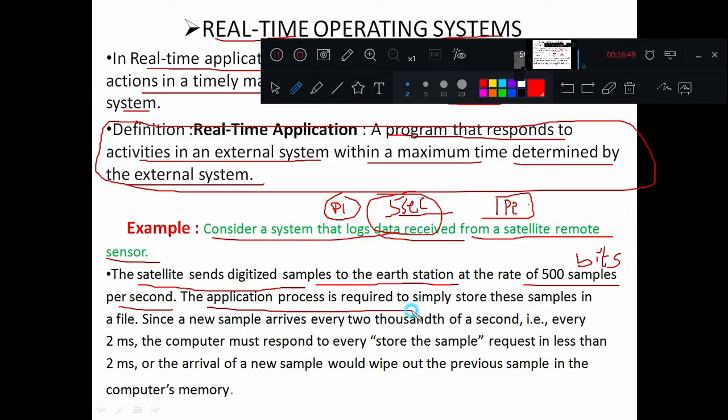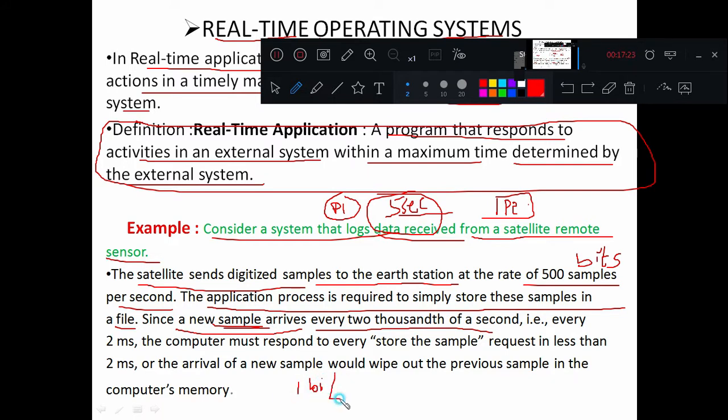The application process is required to simply store these samples in a file. The operating system sitting in the base station computer system has to store these 500 samples before the next 500 bits or 500 samples come. Next, since a new sample arrives every 2000th of a second. What do you mean by 2000th of a second? I am talking about only one bit or one sample here.